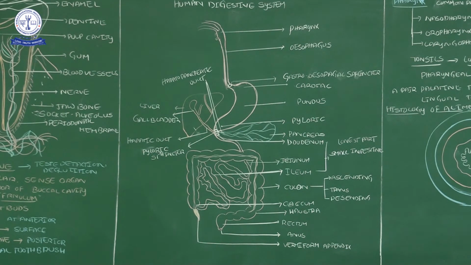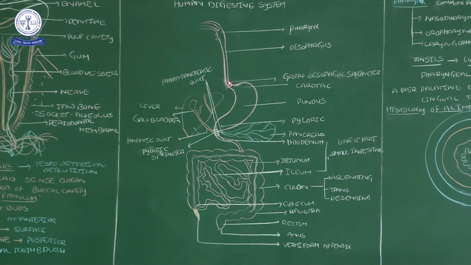Here, four sphincters I said, four sphincters. Here the gastroesophageal sphincter, here the pyloric sphincter. Along with the pyloric sphincter, where the hepatic and pancreatic ducts open, there is one more sphincter, the sphincter of Oddi. Then at the anus there are two anal sphincters: the external sphincter and the internal sphincter. These sphincters allow the movement of the food items.